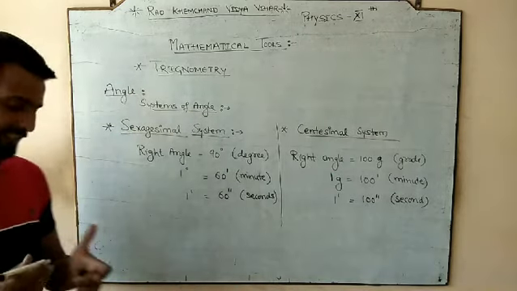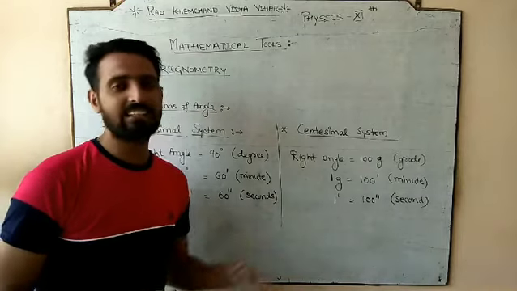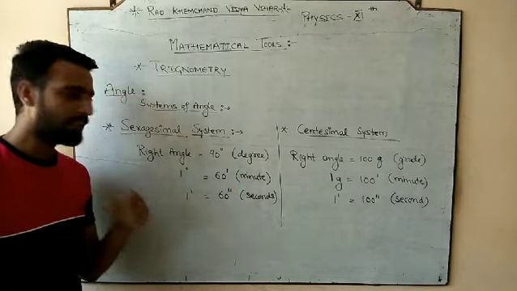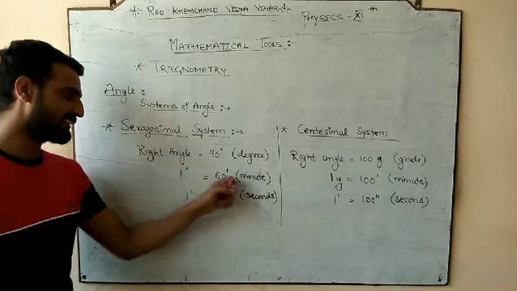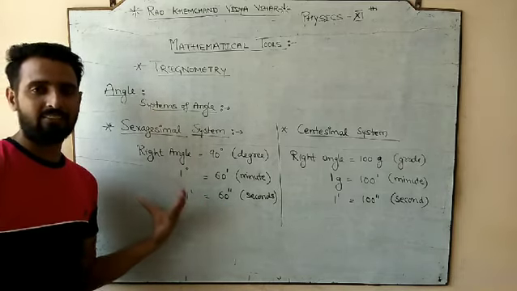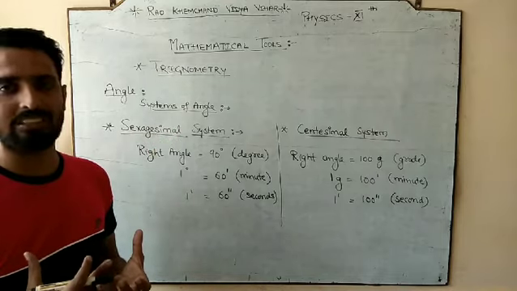So in this centesimal system, we always study the angle in this manner. Here we study in degree, minute and second, but they have a different variation. 1 degree is 60 minute, 1 minute is 60 second. But it does not mean that we have taken this concept from the time. It is looking like the time, but it is not the time.